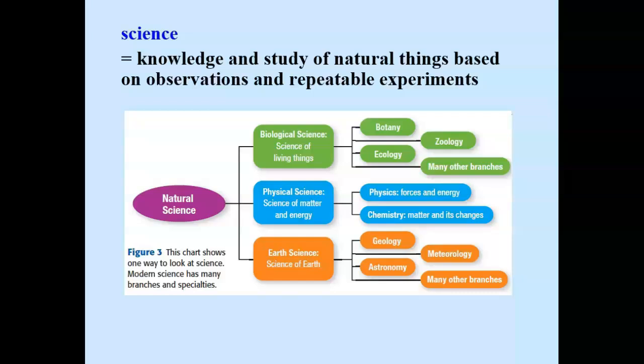Let's look at the three branches of natural science. There's biological science, physical science, and earth science. Biological study involves the study of botany, plants, zoology, animals, ecology, the relations between them. Physical science is the study of physics and chemistry. Physics is forces and energy. Chemistry is the study of matter and its changes. The third branch of natural science is earth science, which is the study of geology, rocks, meteorology, which is weather, and astronomy, which is outer space.